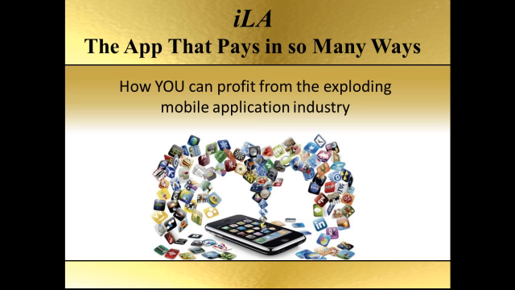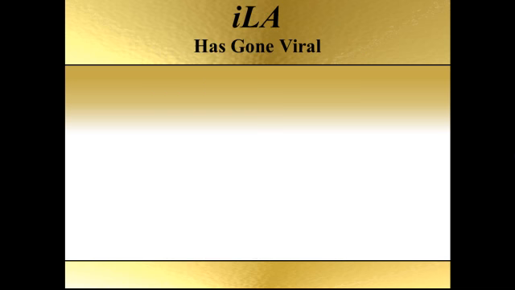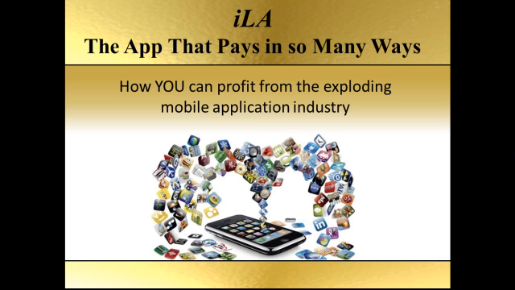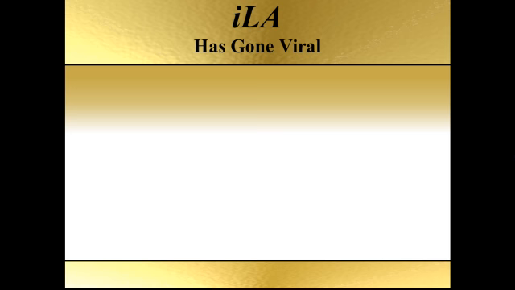Now, before we get into the details of the compensation plan, it's important to let you know that there's a number of reasons as to why iLA has gone viral. You see, we've built some things into it to ensure that it would go viral. For example, with iLA, there is no barrier to entry. It's simply $9.95 a month. It's something that anybody can afford. Basically, 2 cups of coffee at Starbucks. And that being the case, you know what? There is no risk. Not at $9.95.